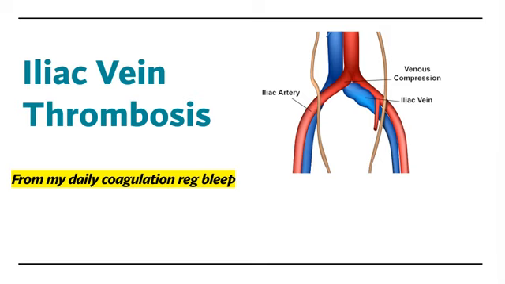Then the team contacted us asking for how long this patient should continue anticoagulation, whether it should be 3 months or 6 months or lifelong, because we think that intravenous drug abuse is the provoking factor in this patient for left iliac vein thrombosis.